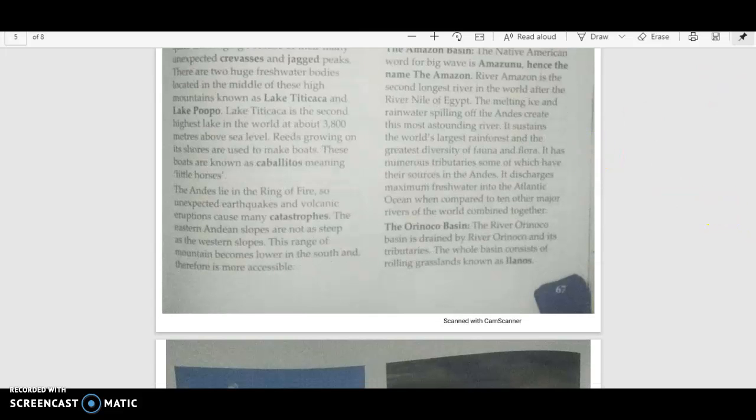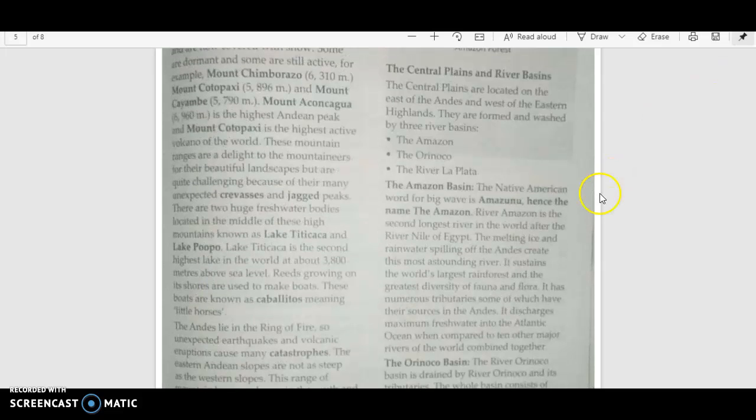So the Amazon river is a very large river, and in the world it is the second longest river. The first is the Nile. River Nile is the longest river. Okay, so it is formed by melting of ice, and therefore it has a large amount of water, and it is running through a very large forest, a very large rainforest which is known as the Amazon rainforest.